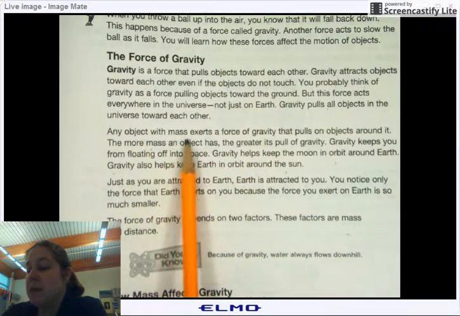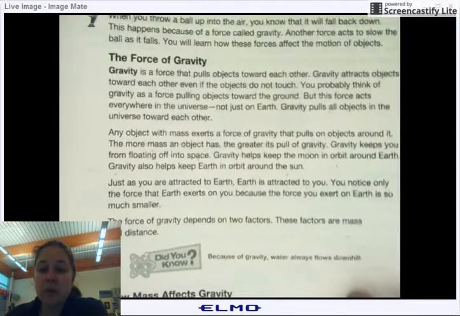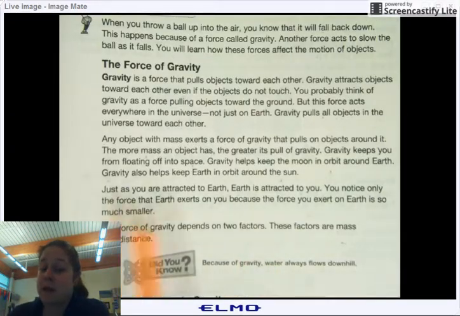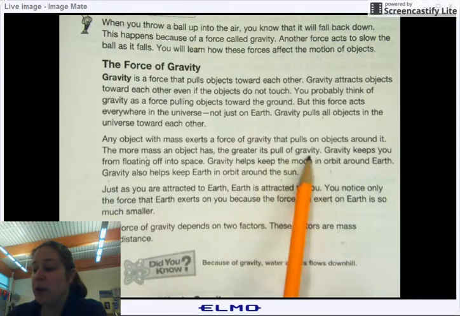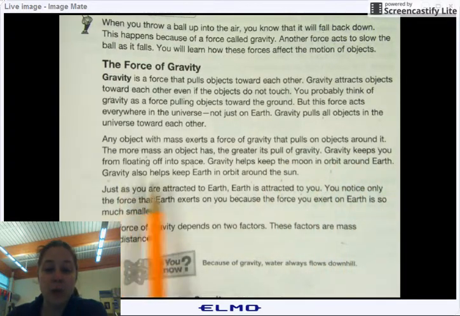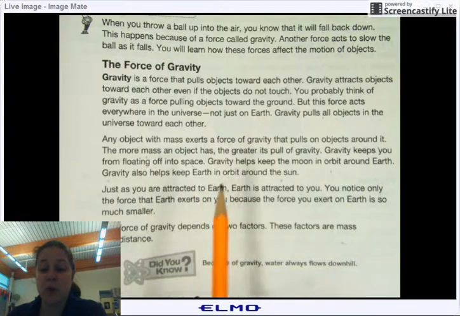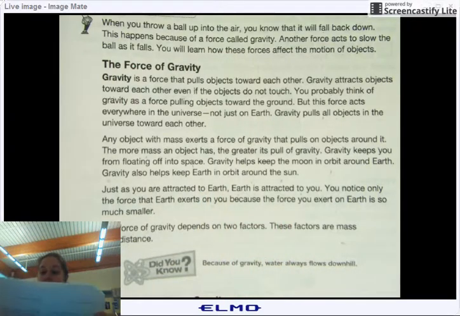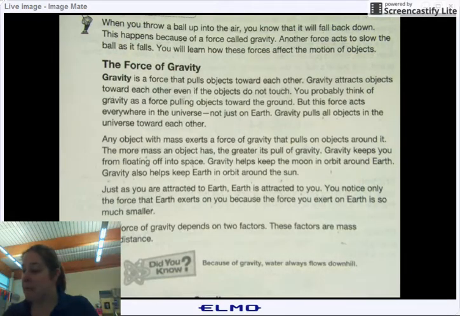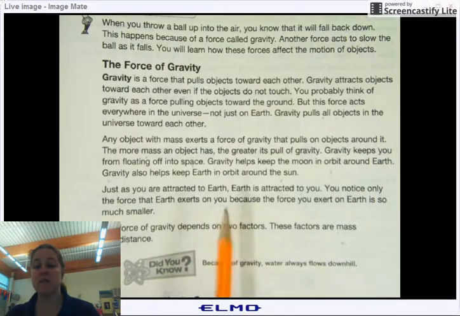Now we're going to look at the second paragraph here. Any object with mass exerts a force of gravity that pulls an object around it. The more mass an object has, the greater its pull of gravity. Gravity keeps you from floating off into space. Gravity helps keep the moon in orbit around the Earth. Gravity also helps keep Earth in orbit around the sun. Just as you are attracted to Earth, Earth is attracted to you. You notice only the force that Earth exerts on you because the force you exert on Earth is so much smaller.